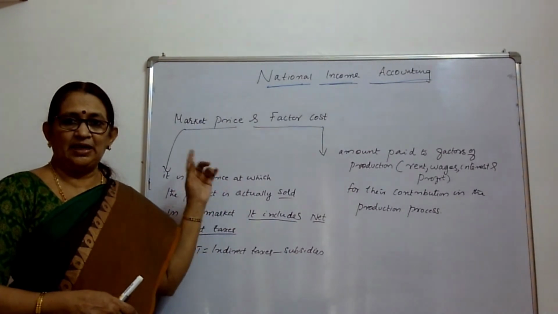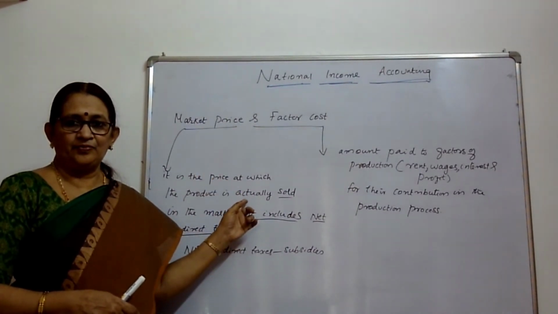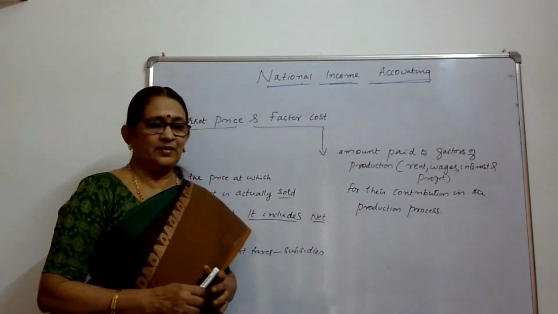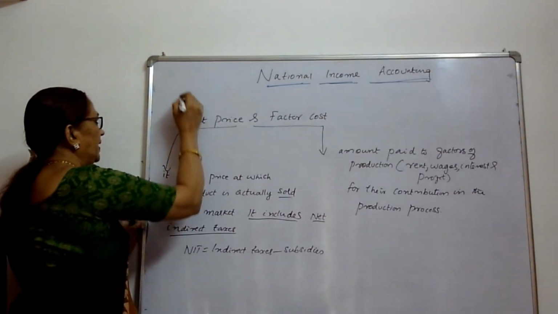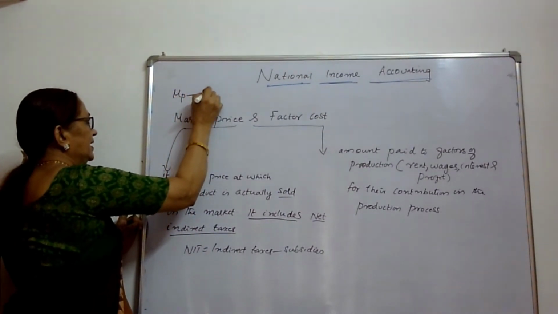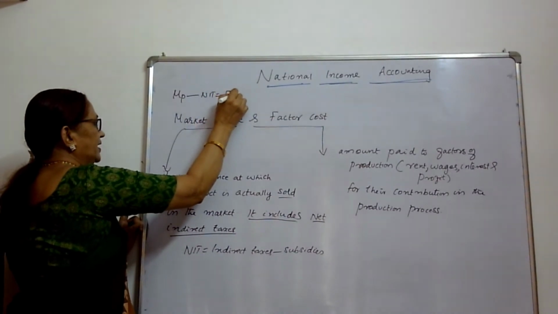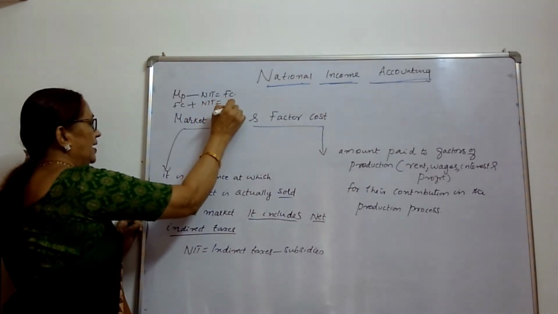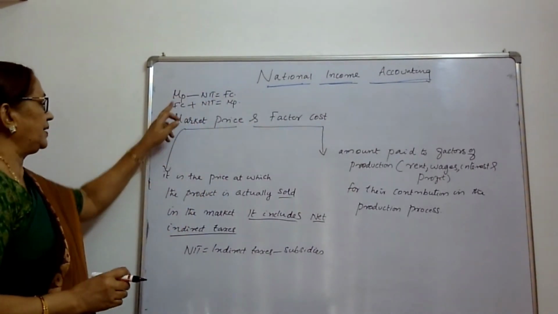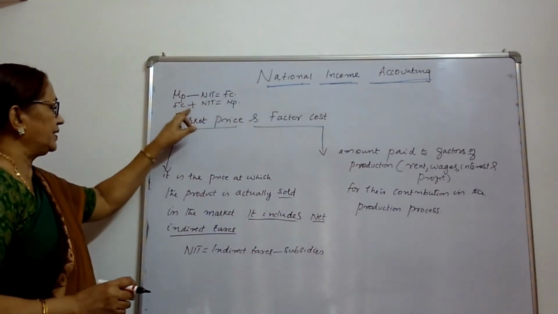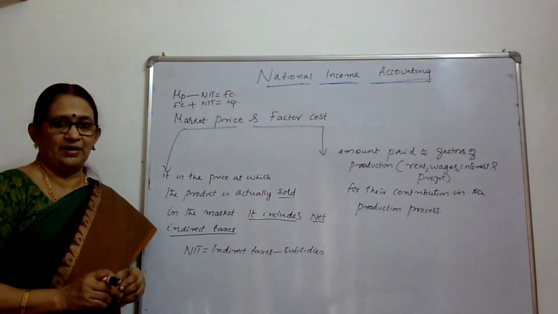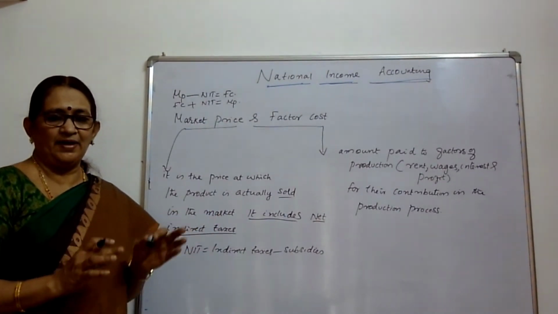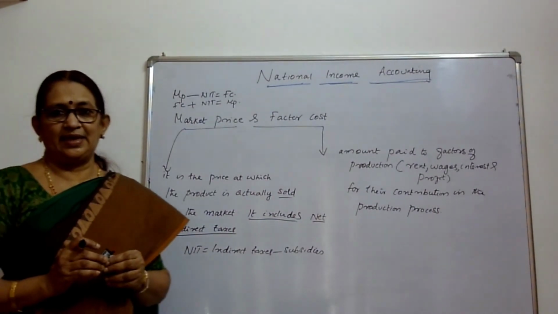So, market price includes net indirect tax. Factor cost does not include net indirect tax. That means market price minus net indirect tax, we will get factor cost. Factor cost plus net indirect tax, we will get market price. So the difference between market price and factor cost gives us net indirect taxes.